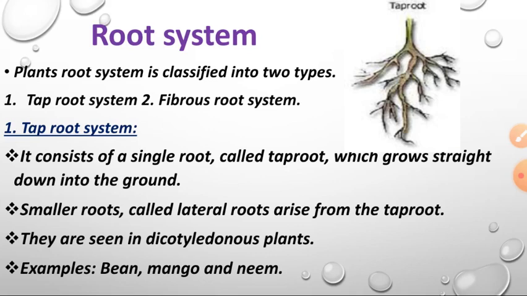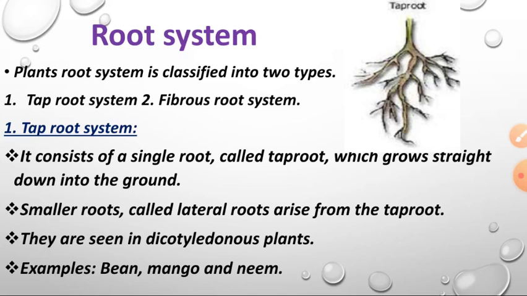And this type of root we can find in dicotyledon plants. Dicotyledon plant means from the seed first two leaves will occur, okay, so that is called dicotyledon plants. If from the seed only one leaf comes up, that is called monocotyledon plants, okay. So in a root system there are two types of roots. One is taproot system, another one is fibrous root system.